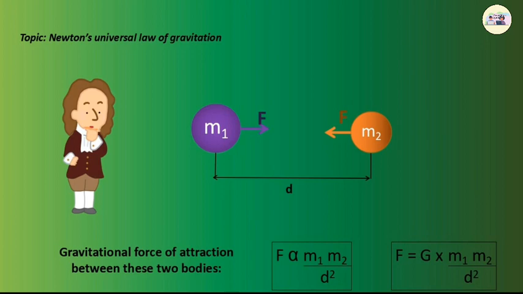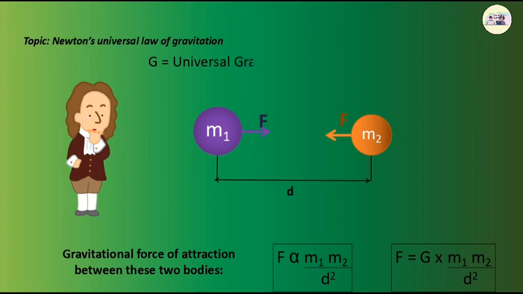The force F is directly proportional to the product of masses of the two objects, and it is inversely proportional to the square of the distance between them. Here, G is the constant of proportionality, and it is called the universal gravitational constant. The value of G was first experimentally measured by Henry Cavendish. In SI units, its value is 6.673 into 10 raised to minus 11 Newton meter square per kg square.